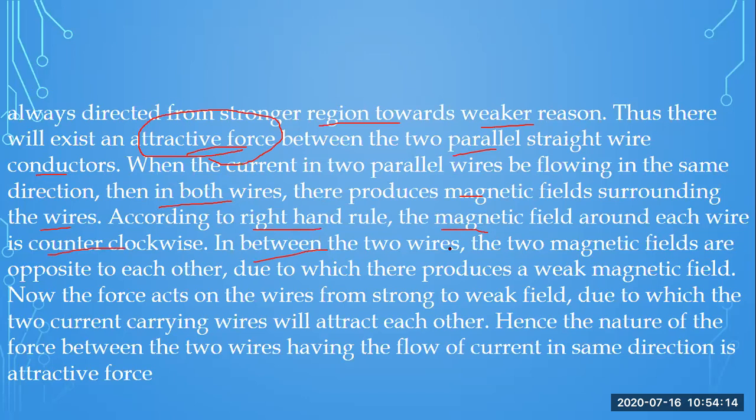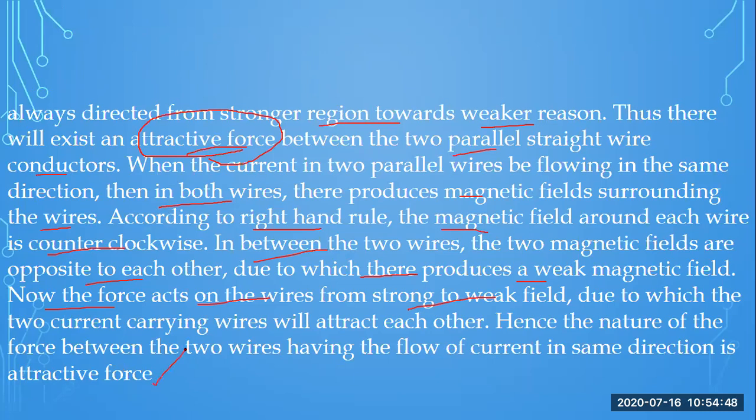In between the two wires, the two magnetic fields are opposite to each other, due to which a weak magnetic field is produced, and the force acts on the wire from stronger to weaker region, due to which the two current carrying wires will attract each other. Hence, the nature of the force between the two wires having current in the same direction is attractive in nature.